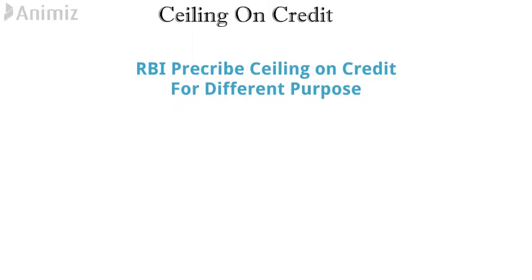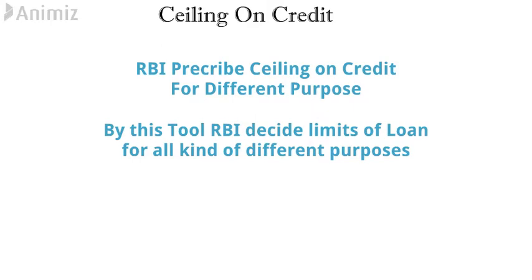Here RBI will decide that out of the total deposits, bank can give 60% loan to business, 30% loan for different personal purposes such as car loan, home loan, and compulsorily the bank has to give 10% for agriculture loan. This is just an example. On the basis of market situation, Reserve Bank of India is specifying limits for the credits.